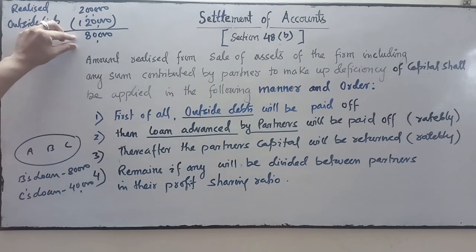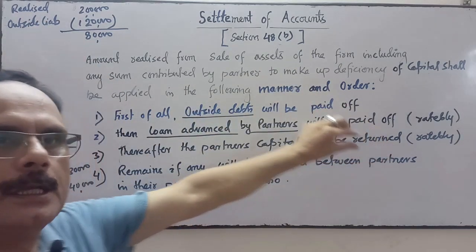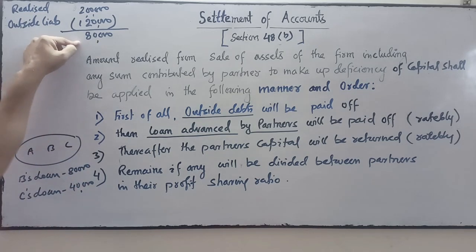Now from this 80,000, the firm will pay the loan advanced by the partners. Here I have given an example that B and C have given loans of 80,000 and 40,000. So total loan is how much? 1,20,000. But here the amount left is only 80,000.